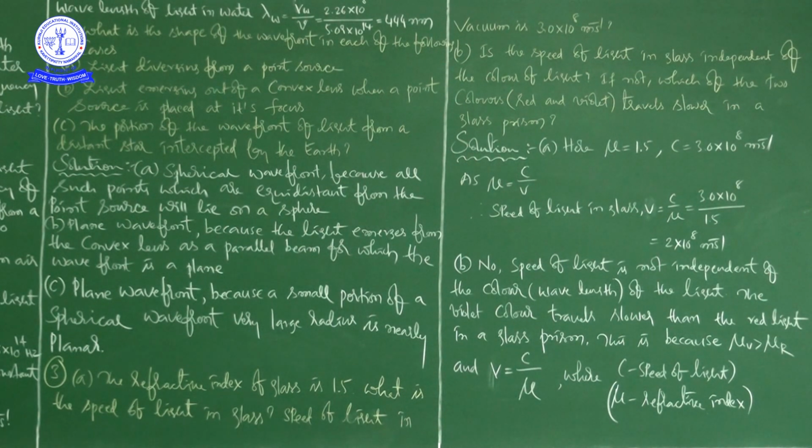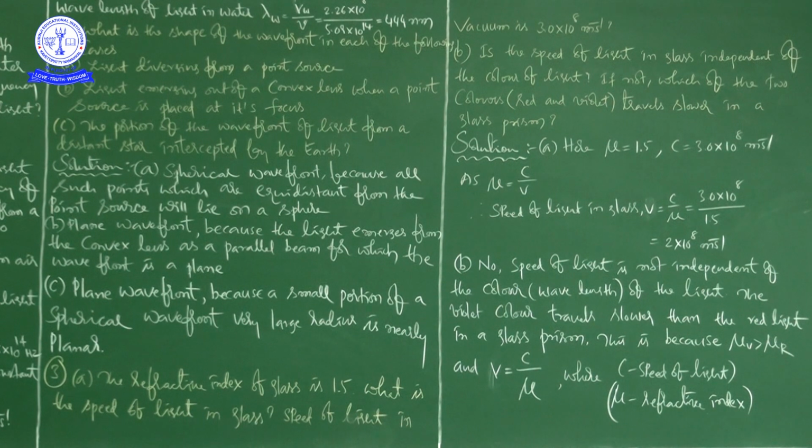If you observe carefully, in case of light diverging from a point source, the shape of the wavefront is a spherical wavefront. What is the reason? The reason is all such points which are equidistant from the point source will lie on a sphere. I will repeat once again.